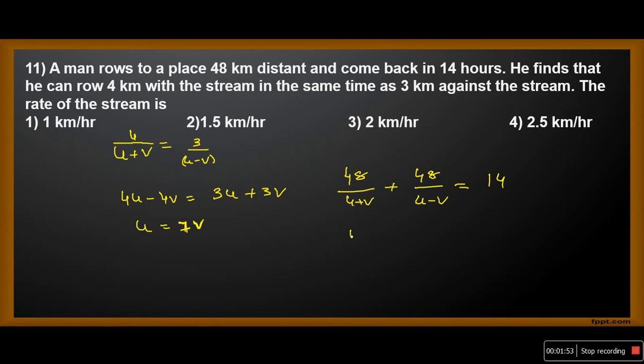Now what will you get? 48 by 8v plus 48 by 6v equals 14. On simplification, you will get v equals 1. As the denominator is common, you will get 14 by v equal to 14, which implies v equals 1. The answer is option 1.